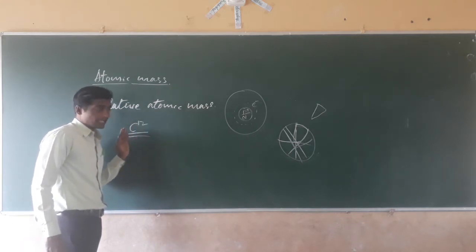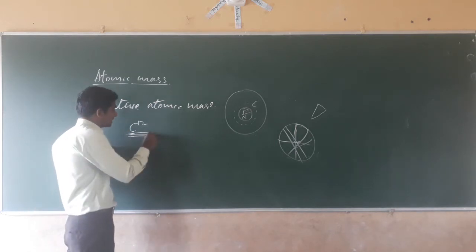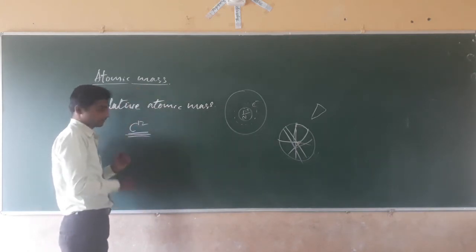Carbon has different isotopes. They took the carbon-12 atom for the measurement of relative masses of different elements.